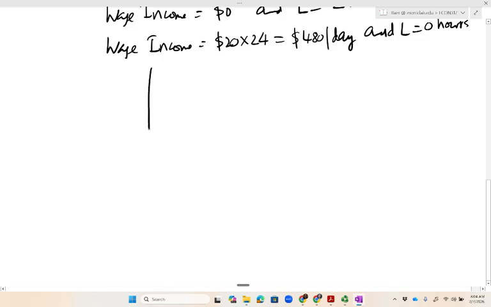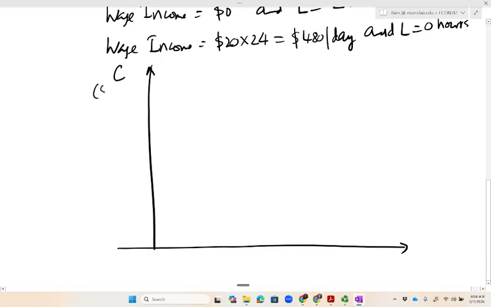So let me again have consumption on the vertical axis, which is described in units of dollar per day, and then leisure hours on the horizontal axis, hours per day. And now I know the maximum dollar income the consumer can earn is 480.